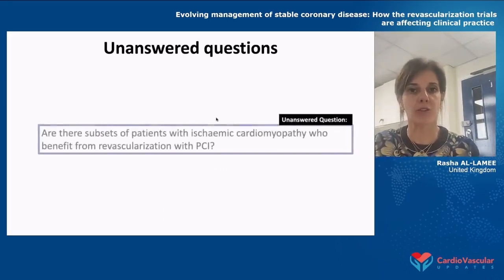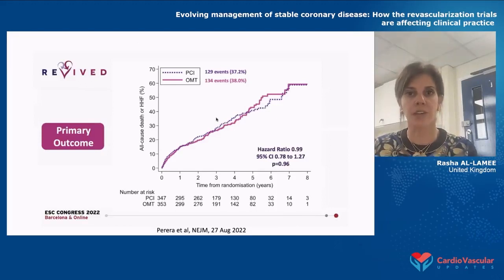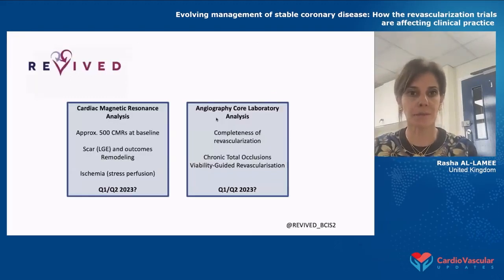The next major unanswered question is, are there subsets of patients with ischemic cardiomyopathy from that REVIVED trial who might benefit from revascularization with PCI? And so we saw that REVIVED data, but the questions now will be from the CMR data set. Is it possible that those patients with more ischemia, or those patients who have hibernating myocardium, might be more likely to get benefit from revascularization?